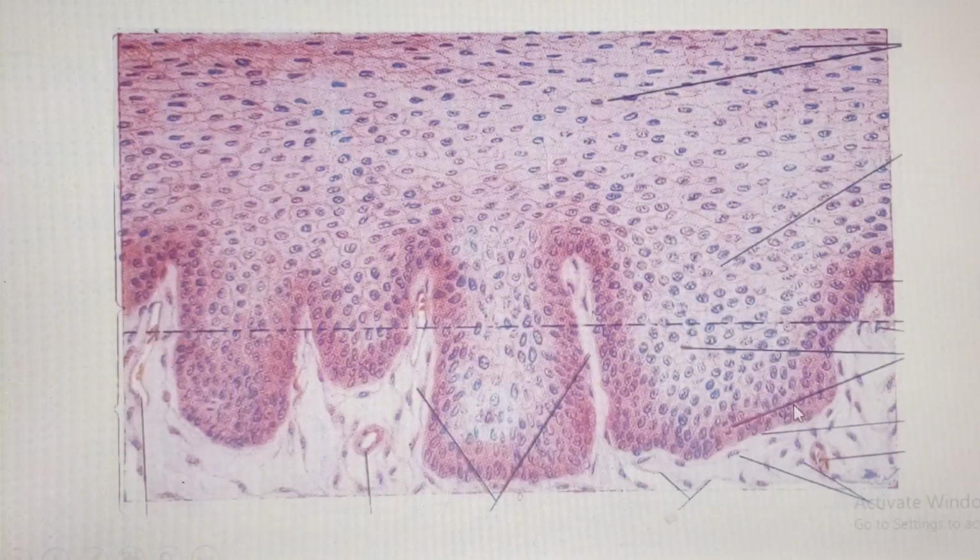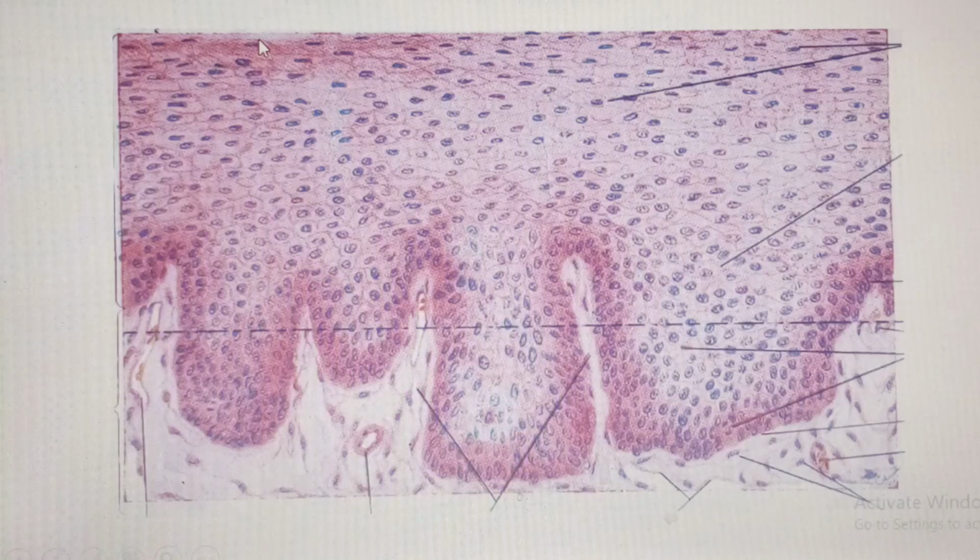So justifying these answers, yes, lining wet areas of the body will be stratified. So you can see several layers of cells. You can see that the most basal cells appear like columnar cells. Some of them are polyhedral, some being cuboidal, but at the end of the day, as you reach the apical surface, they appear flat. So you can see the nuclei appear flat, they are wider than long.